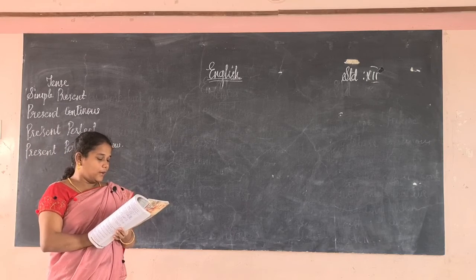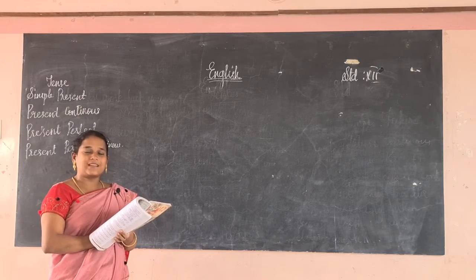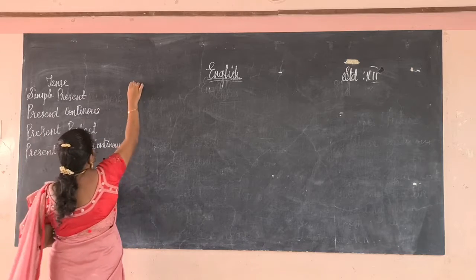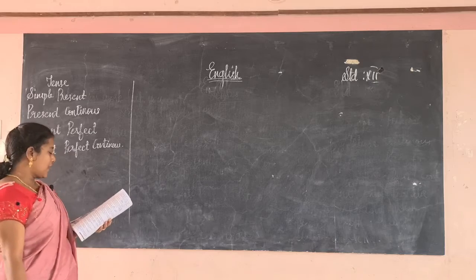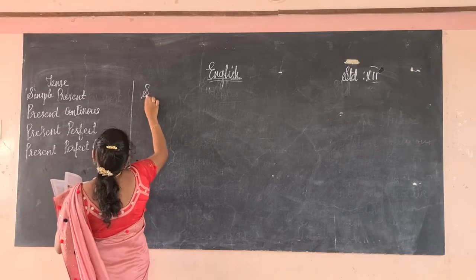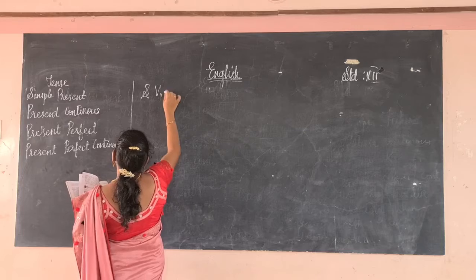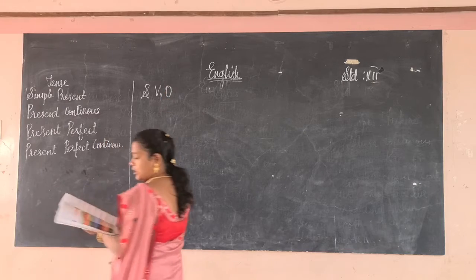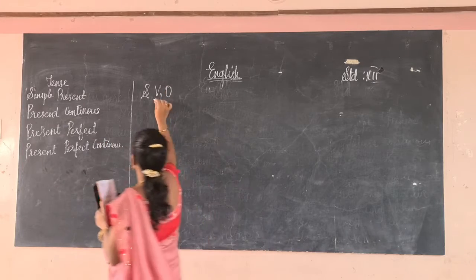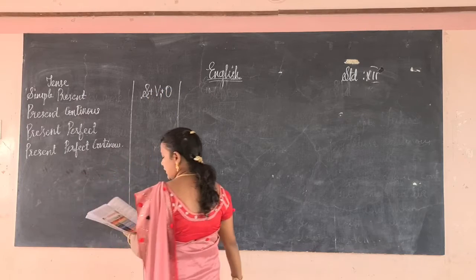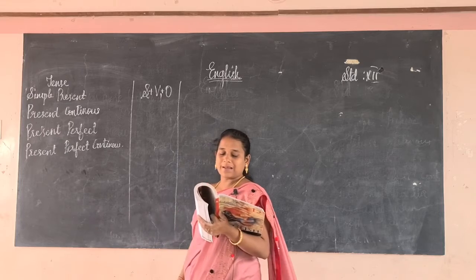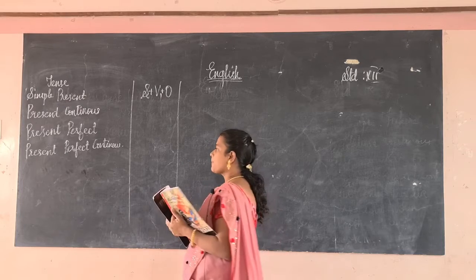See, first we will discuss the present tense, then we will pass to the past tense, then future tense. For the present tense, they have given the formation of how to form a sentence. If it is a simple present, it should have a subject, the verb in the V1 form, and then the object.